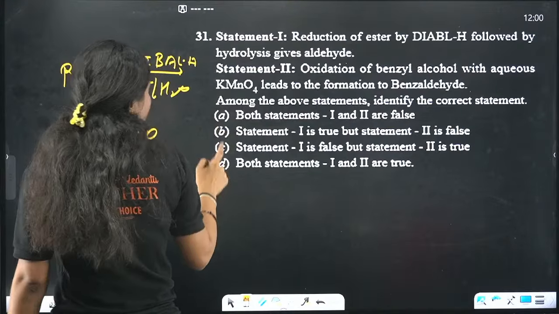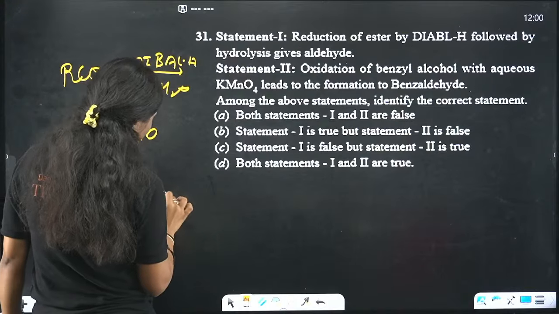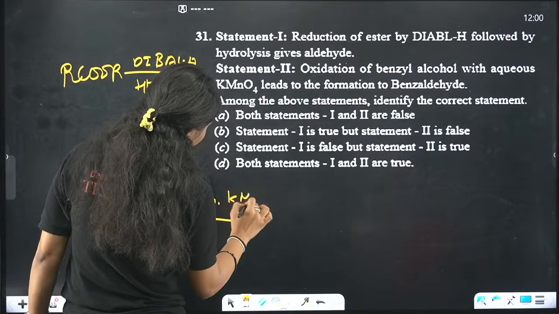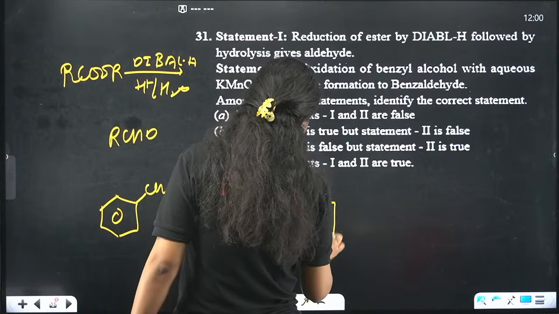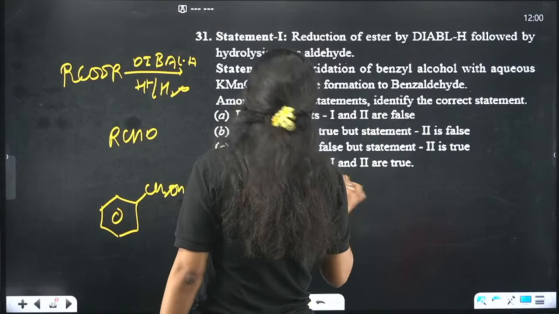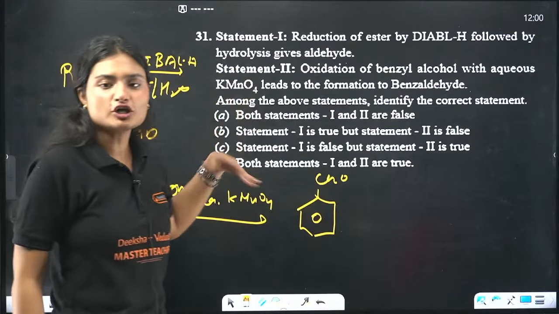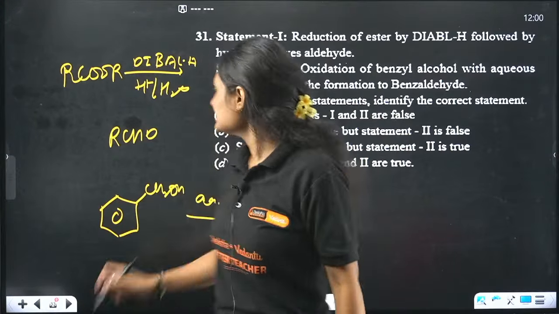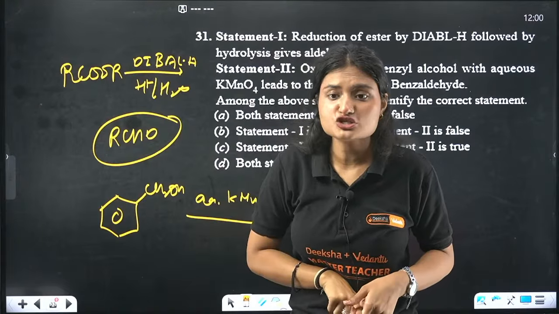Oxidation of benzyl alcohol with aqueous KMnO4 leads to the formation of benzaldehyde. So one I know, the other I don't. I know when I treat ester with DIBAL-H and followed by hydrolysis, what happens? I get an aldehyde. Yes, that is correct. That is one of the methods of preparation of aldehydes.